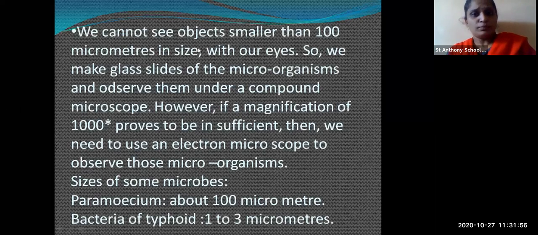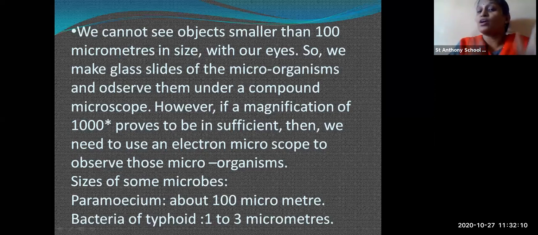Okay. So we cannot see the object smaller than 100 micrometer in size. So if the microorganisms are 100 micrometer in size, we are not able to see them by our naked eye. So the microscope is very much useful here to see the cells in depth. Okay, the paramecium is about 100 micrometer in size, whereas bacteria of typhoid is 1 to 3 micrometer in size. So these are the sizes of the microorganisms given here in this lesson.